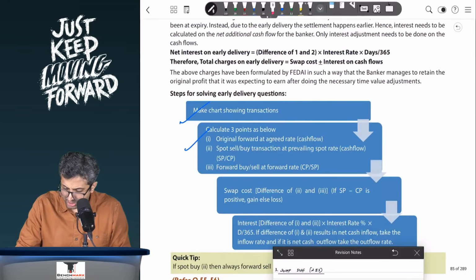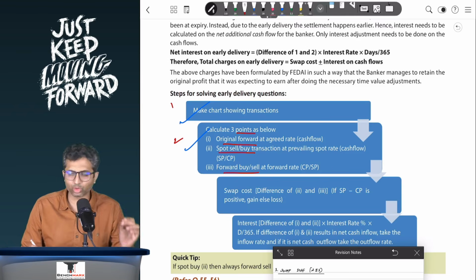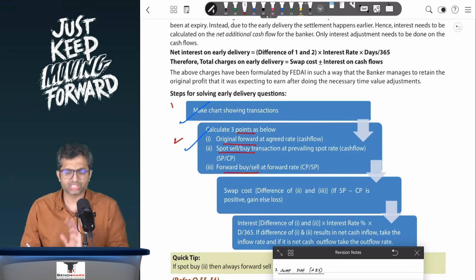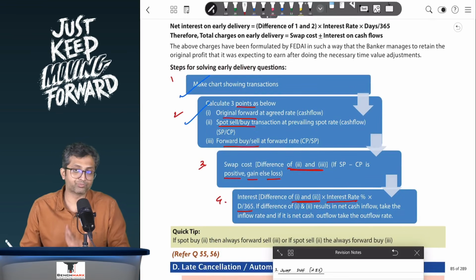So first step is you make the chart. Second step is you get the 3 points: original contract, then spot buy or sell, and then forward buy or sell. Over here you identify whether it is a cash inflow or a cash outflow, identify whether it is a selling price or a cost price. Third is swap charges, that is a difference of 2 and 3. If it's positive, that's a gain, negative, it's a loss. And then is interest, the difference of 1 and 2 into the interest rate into days by 365, and that will give you your interest.